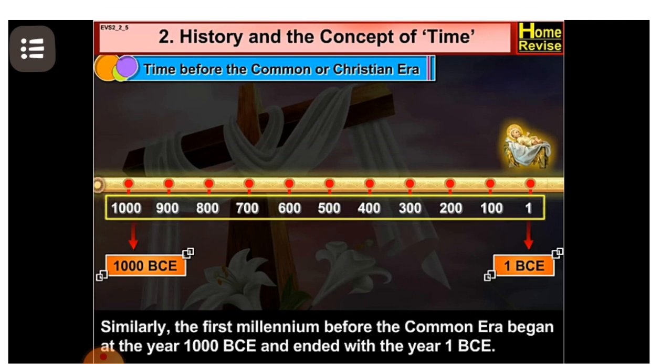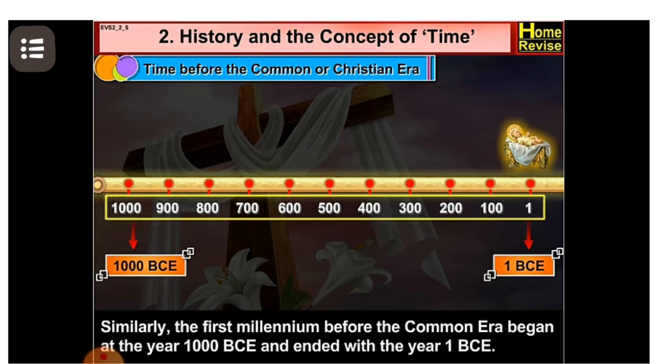Just as we saw that the first century before Common Era began at the year 100 BCE, like this, the first millennium before the Common Era began at the year 1000 BCE and ended with the year 1 BCE.